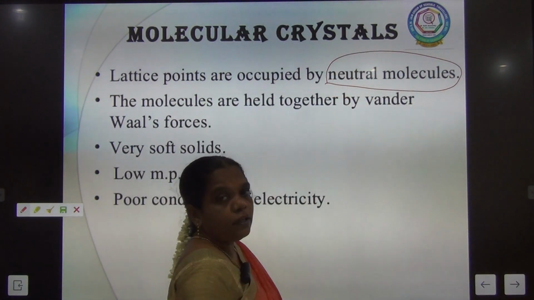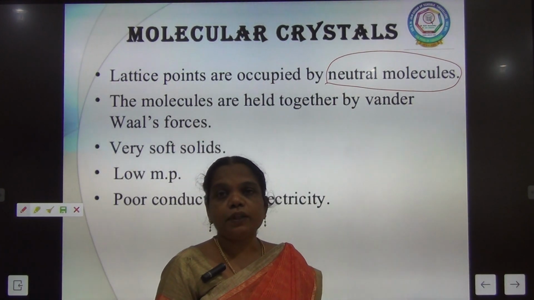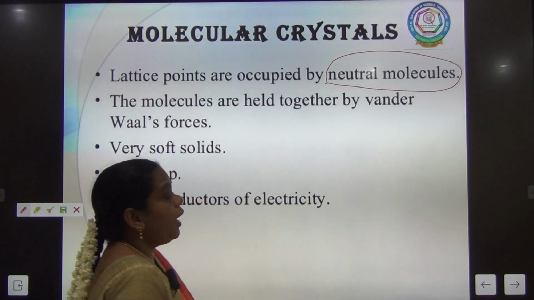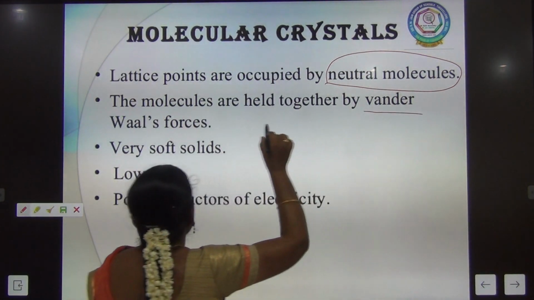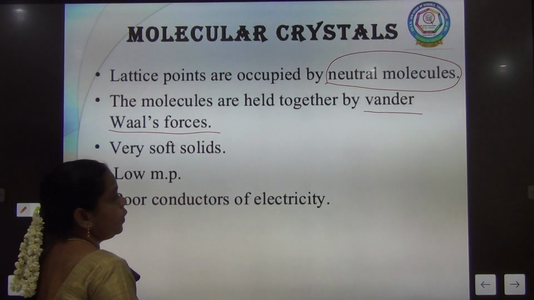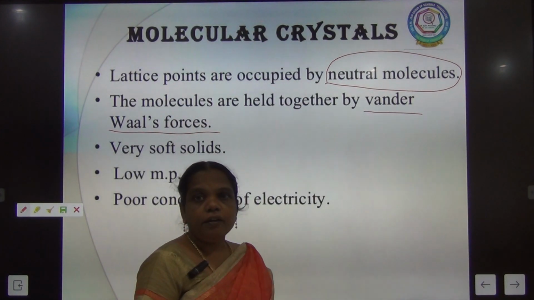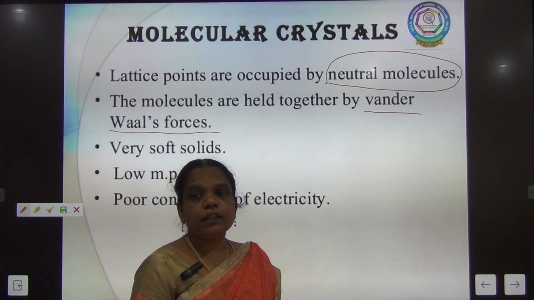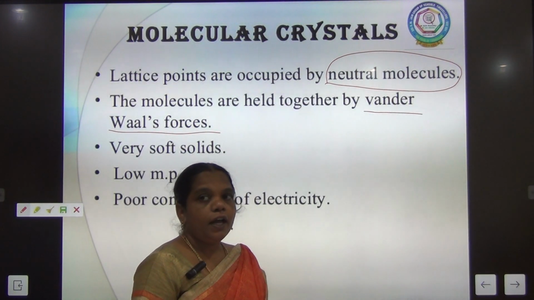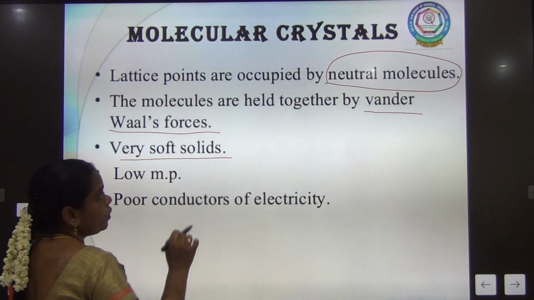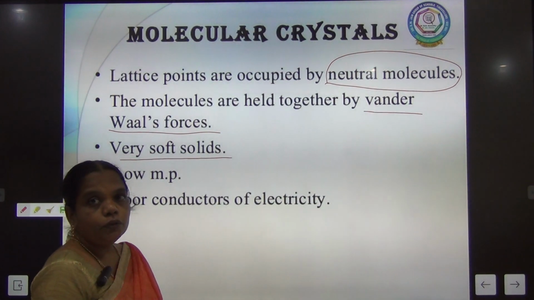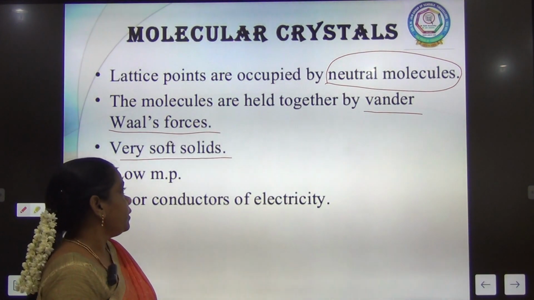There are no charged particles present in the molecule, and they are held by van der Waals force of attraction, which is one of the weakest forces of attraction, so they form a soft solid due to the weak force of attraction,